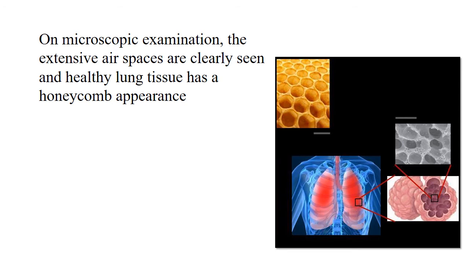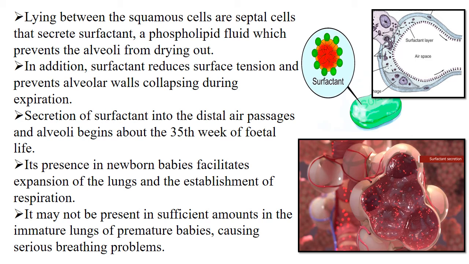On microscopic examination, the extensive air spaces are clearly seen, and healthy lung tissue has a honeycomb appearance. You can see in the figure the honeycomb appearance; the alveoli look like a honeycomb.